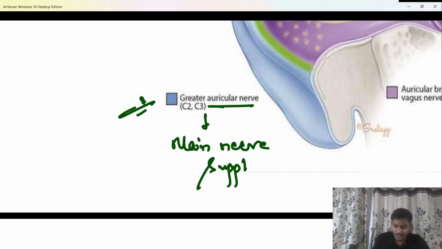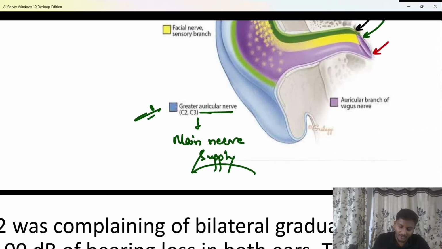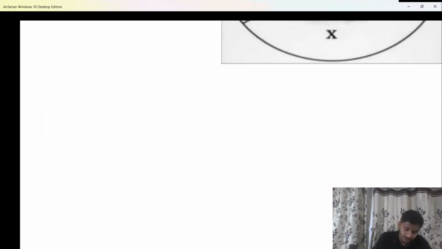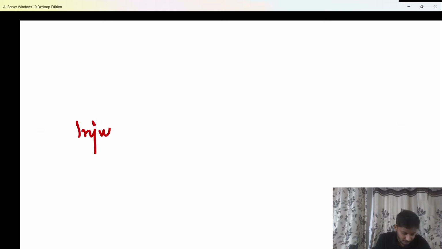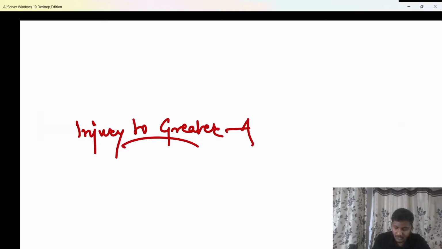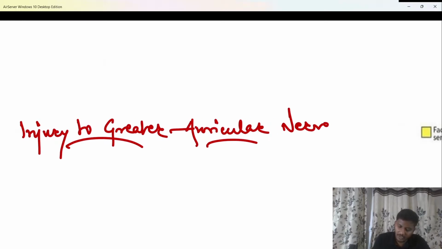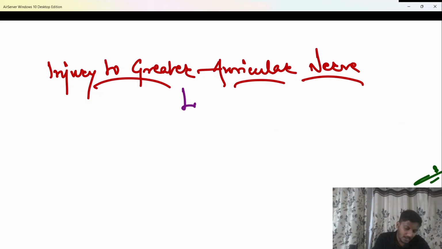Another question I'll ask from here: if you by mistake damage the greater auricular nerve during a surgery, what is the problem that the patient is going to face? This was a previous year question of your exam. If the greater auricular nerve gets damaged, what is the problem the patient may experience after the surgery? Important PYQ. If there is damage or injury to the greater auricular nerve, what is the problem that is going to happen in the patient? Very good, shabash.